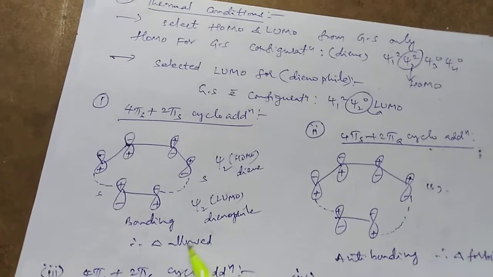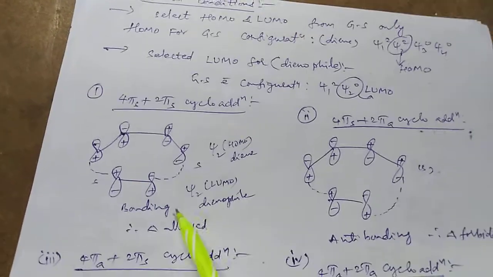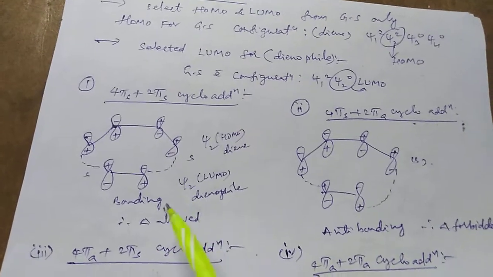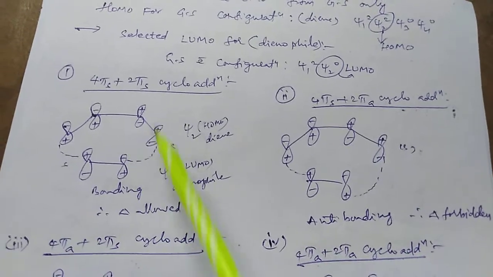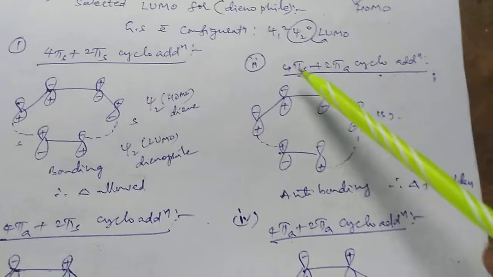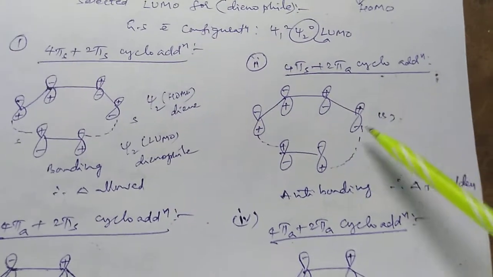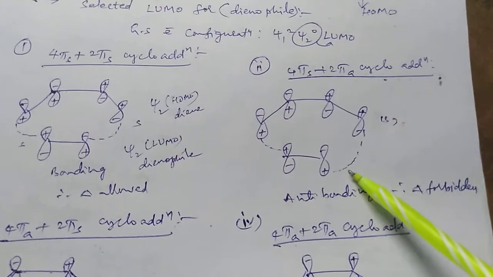So now the bonding interaction is developed between the HOMO and LUMO, so therefore it is thermally allowed. It is 4 plus 2 cycloaddition for the supra configuration. Next, 4 plus 2 cycloaddition for the supra-antara configuration, same Psi2 molecular orbital, Psi2 molecular orbital.